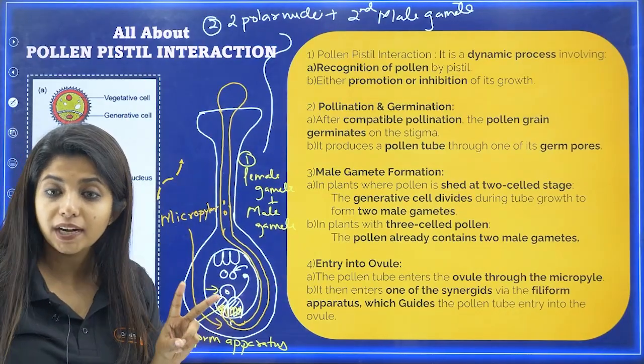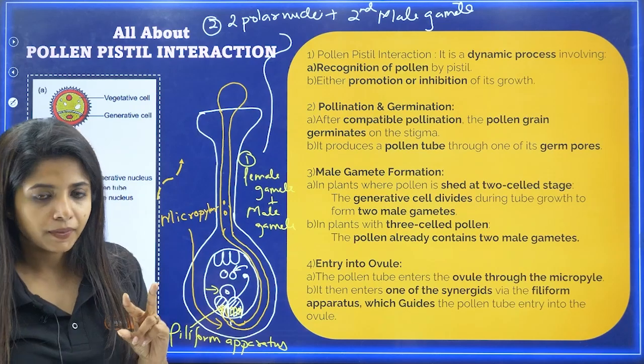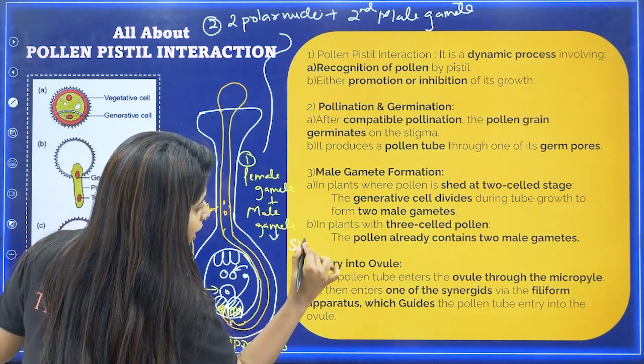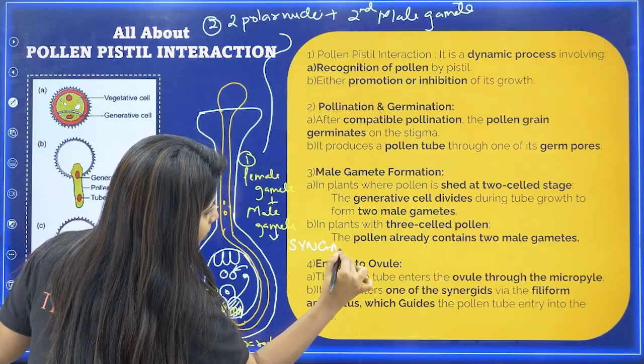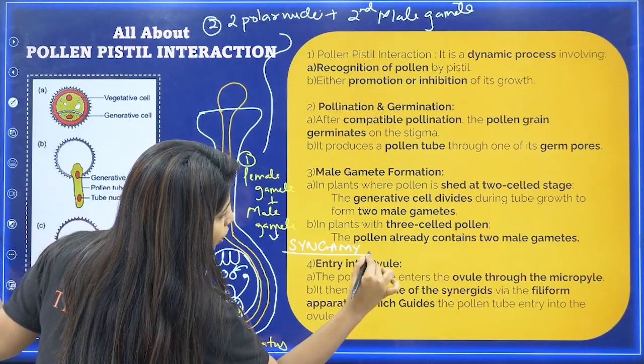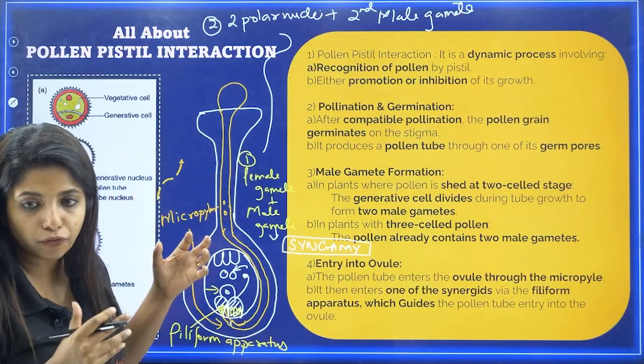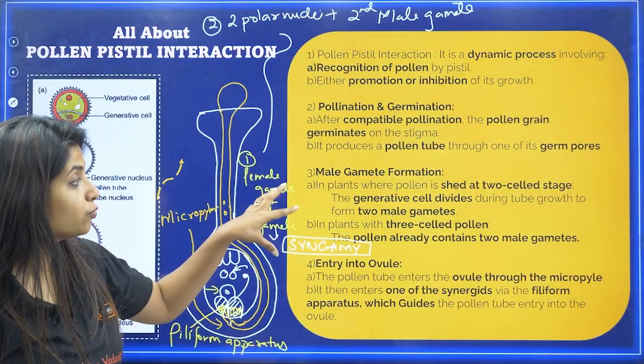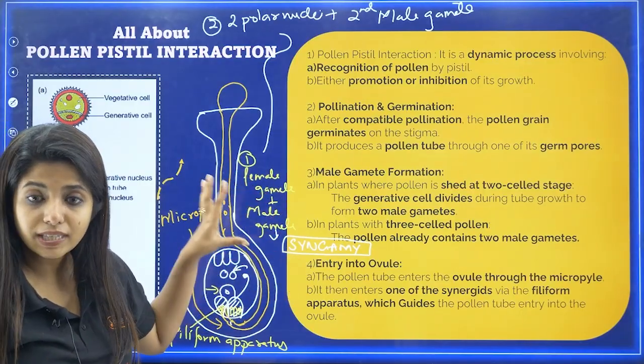You have two separate names for both of these events. The first event that you see over here is known as Syngamy. What do you call it? Syngamy. You're fusing. I'll show you in the next slide. Do not worry, I just want you to remember this. This is known as Syngamy.